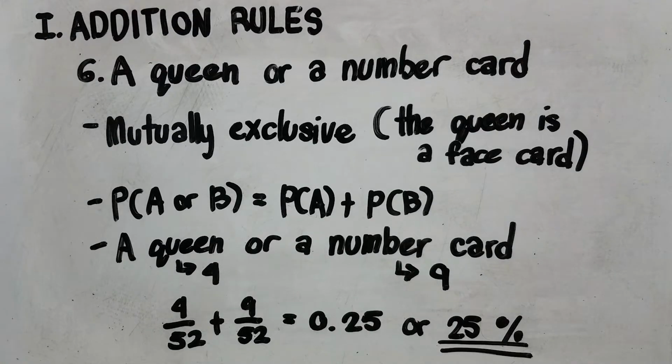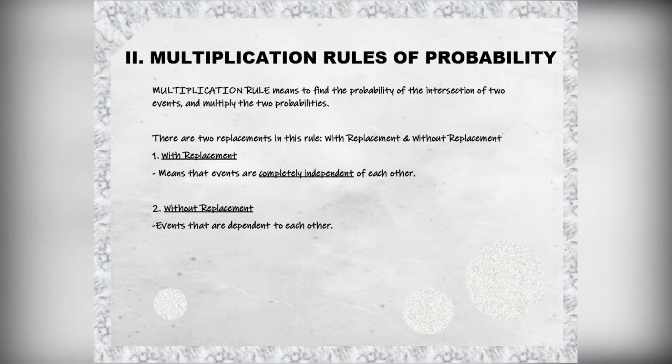Now, in the multiplication rules of probability, before I answer 2 questions under it, let's explore what the multiplication rule of probability is. Multiplication rule means to find the probability of the intersection of 2 events by multiplying the 2 probabilities. There are 2 types in this rule, with replacement and without replacement. Probabilities with replacement mean that events are completely independent of each other. It only occurs when the occurrence of one does not at all affect the occurrence of another, while probabilities without replacement are events that aren't independent.